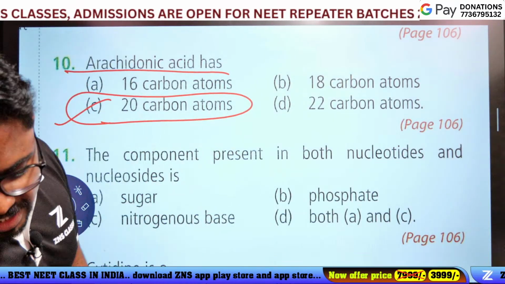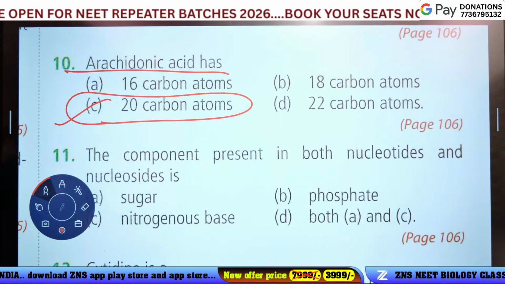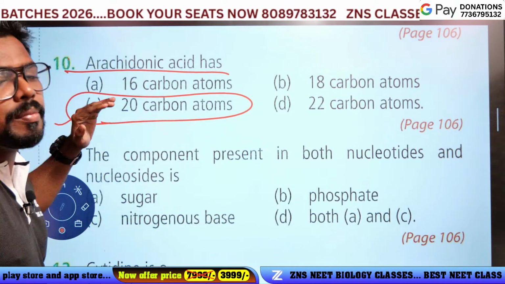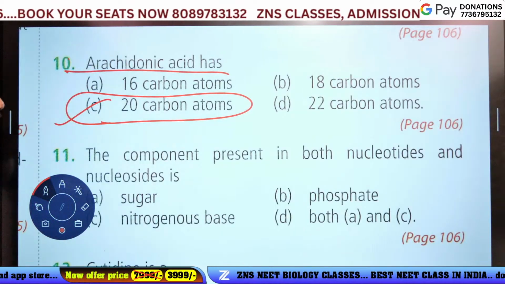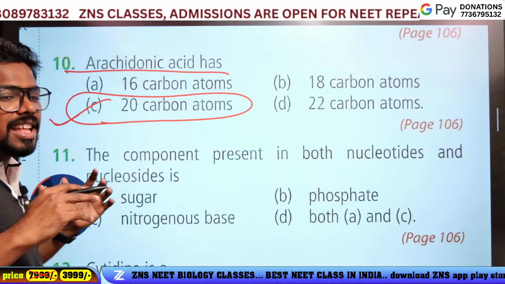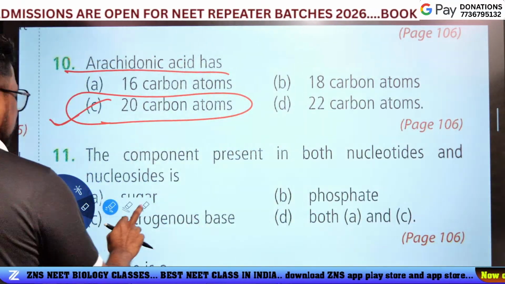Option C is the answer. Simple question, guys.